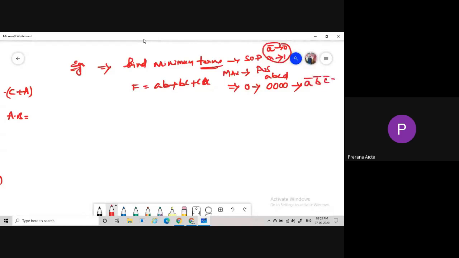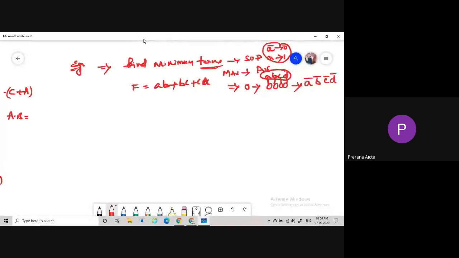So A bar is nothing but 0, A is nothing but 1. This column belongs to A, this column belongs to B, this column belongs to C, and this column belongs to D. Here we are using 4 variables. So for 4 zeros, we are getting A bar, B bar, C bar, D bar.